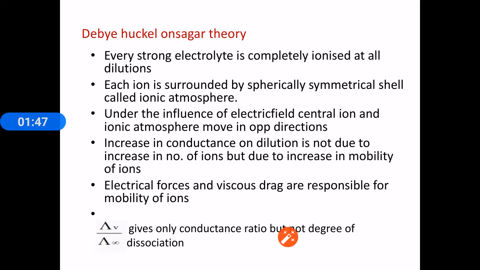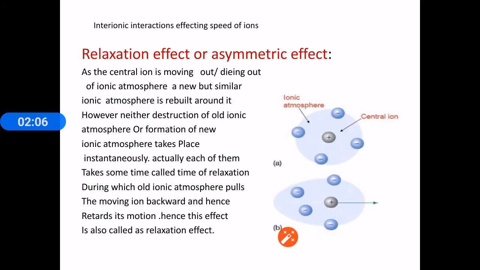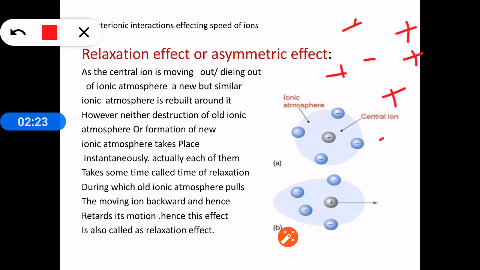According to this theory, every strong electrolyte is completely ionized at all dilutions. And this theory assumes that each ion is surrounded by a spherically symmetrical shell of opposite ions called the ionic atmosphere. Like a positive ion is surrounded by negative ions. See here, a positive ion, the central ion, is surrounded by negative ions. These surrounding negative ions are called the ionic atmosphere. In the same way, a negative ion will be surrounded by an atmosphere of positive ions. So a negative central ion will have a positive ionic atmosphere.